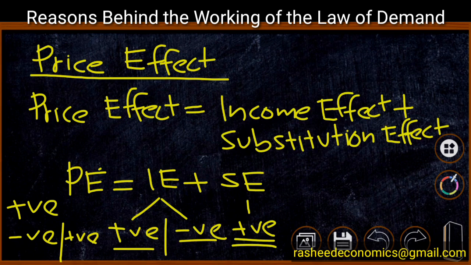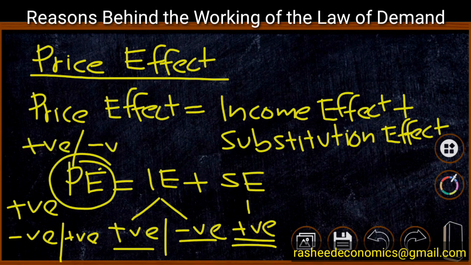That means price effect can be positive or negative depending upon the intensity of income effect, negative income effect. Therefore, price effect also can be positive or negative.